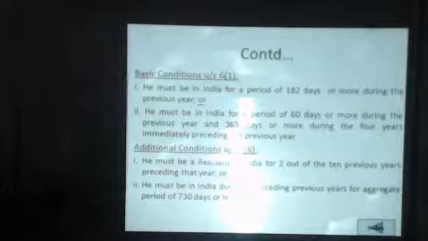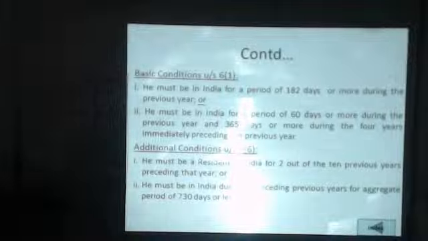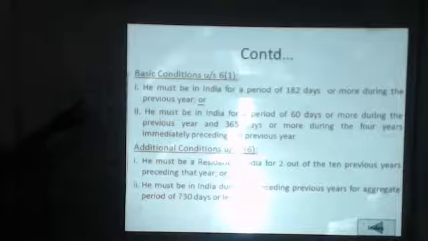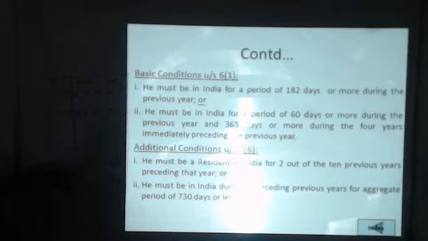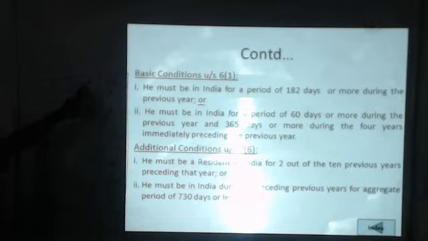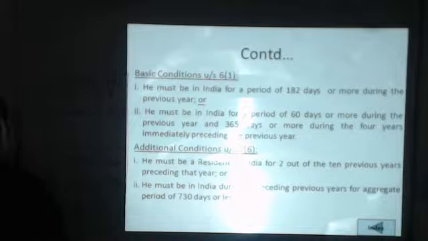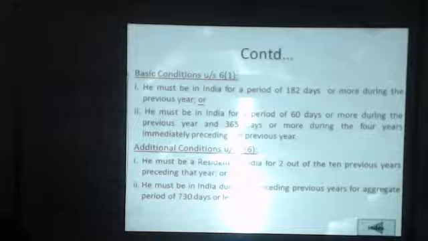If the assessee fulfills any of the basic conditions and both the additional conditions, he will be resident. If the assessee fulfills any of the basic conditions but not both the additional conditions, he will be non-ordinarily resident. And if the assessee is not fulfilling any of the basic conditions, then in that case he will be treated as non-resident in India.